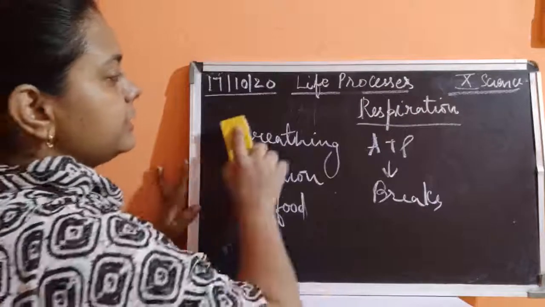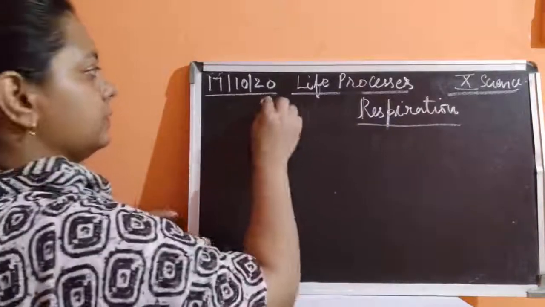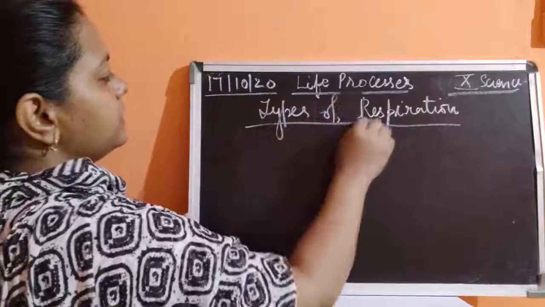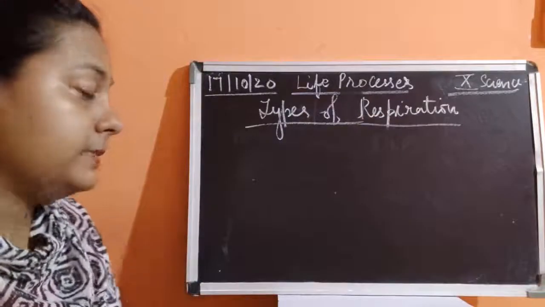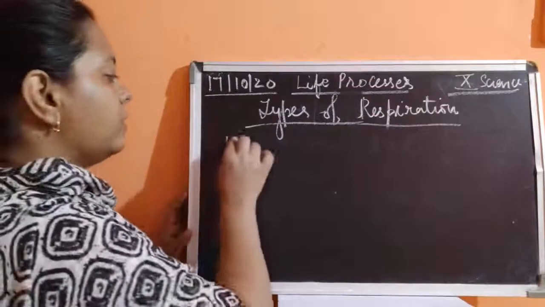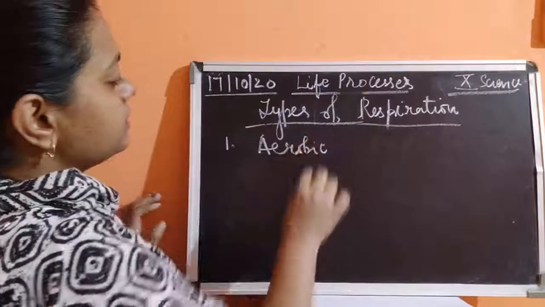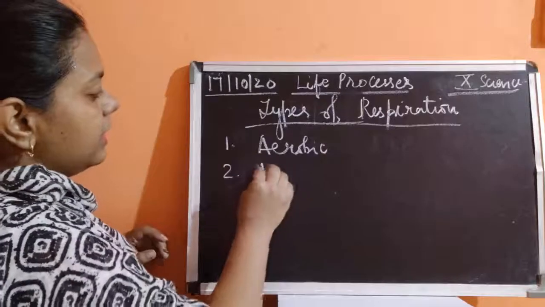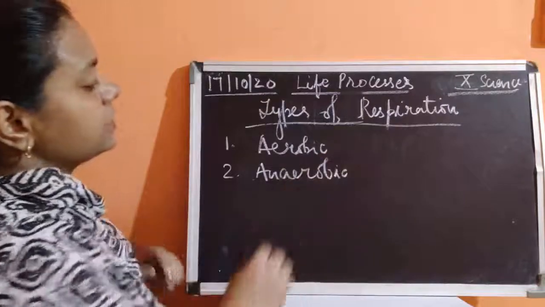Children, yesterday we discussed the types of respiration, where we saw that respiration is of two types. The first one is aerobic respiration, and the second one is anaerobic respiration.